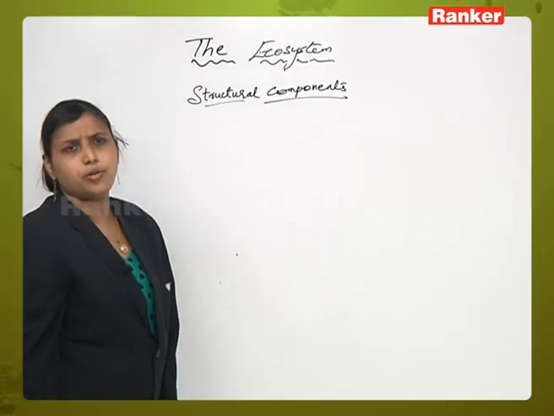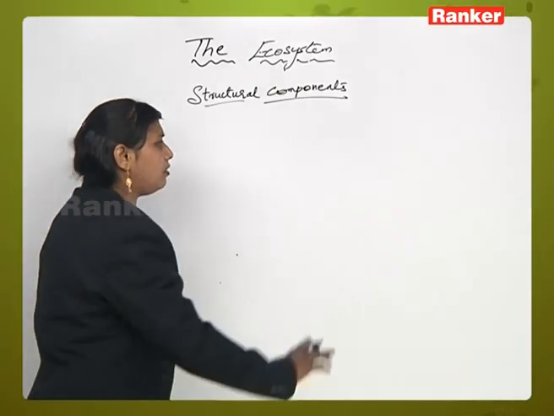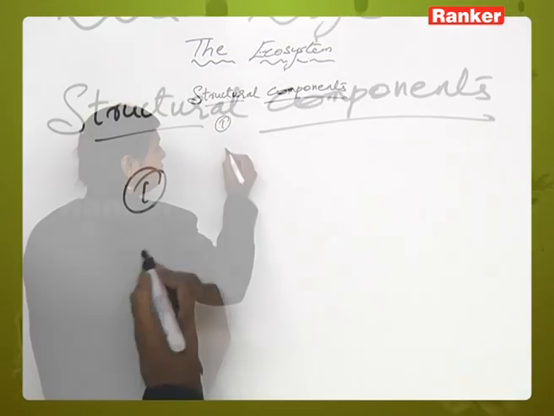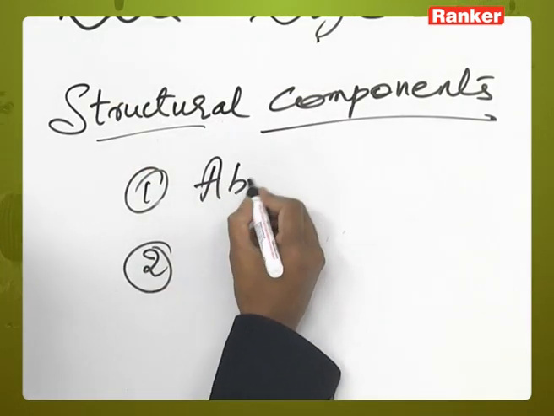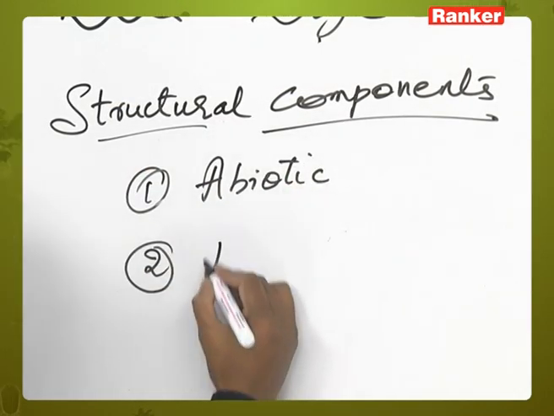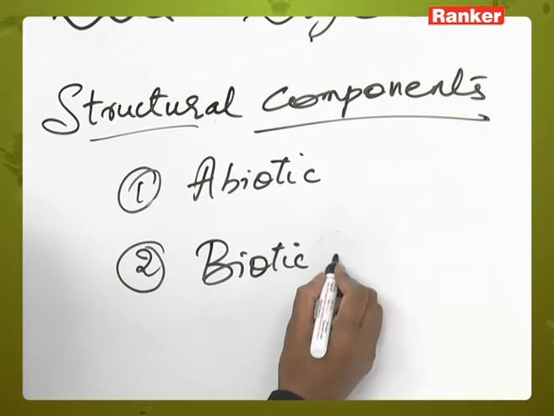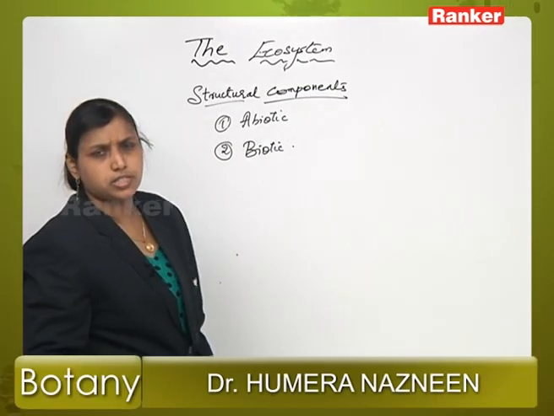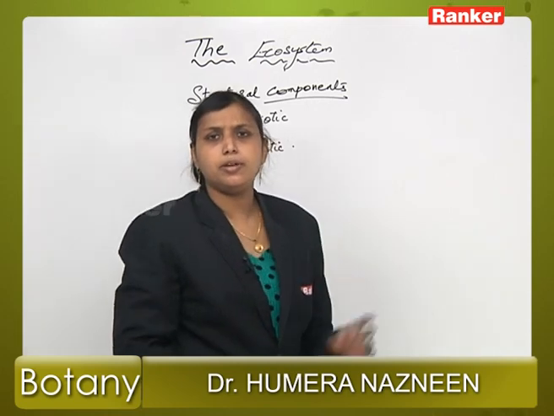What are the structural components of an ecosystem? Now here we will talk about two components. First one is abiotic and biotic. Okay. Now there are two structural components of an ecosystem. Those are abiotic and biotic.